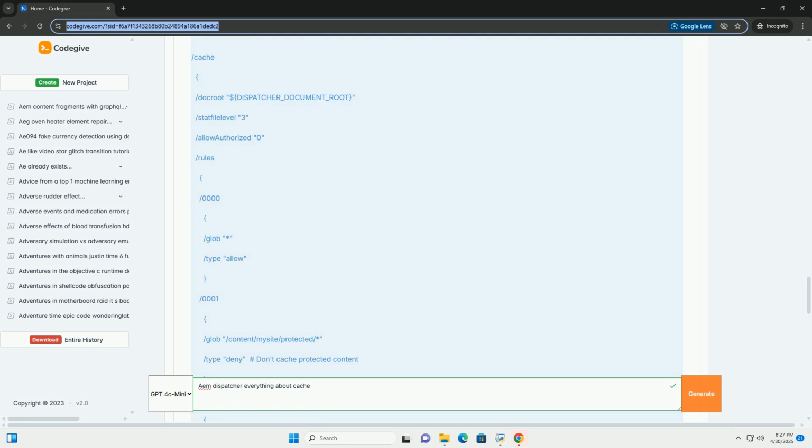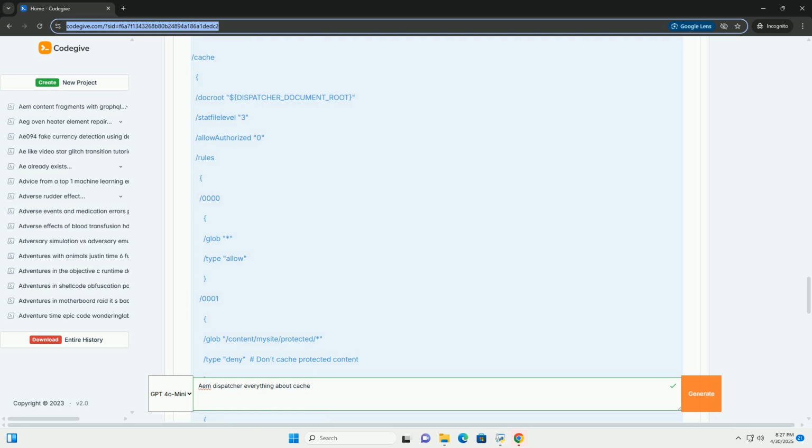4. Cache miss: if the content is not found in the cache, a cache miss, the dispatcher forwards the request to one of the AEM publish instances. 5. Content retrieval: the AEM publish instance generates the content dynamically. 6. Content delivery and caching: the AEM publish instance sends the content back to the dispatcher.